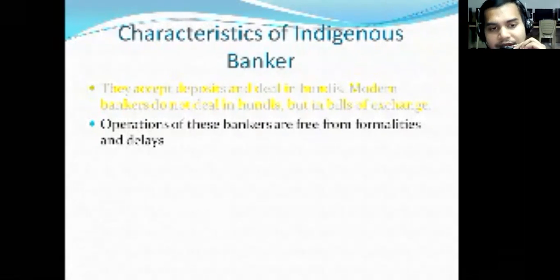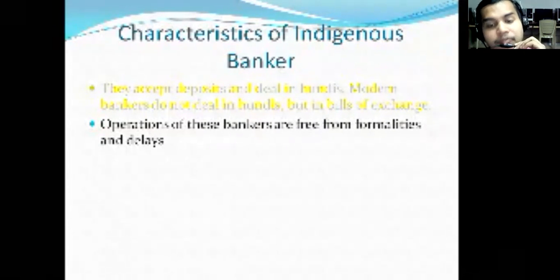because these indigenous bankers will be operating for a stipulated place itself. That means they have confined their operations only to one particular region. That means they will know the activities of that particular customer very well.